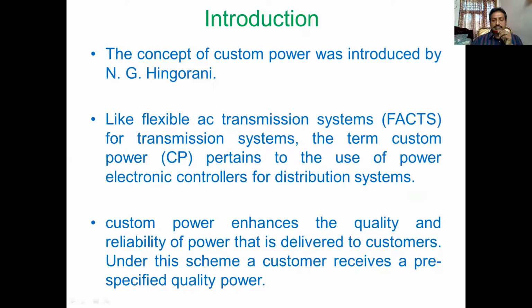Under this scheme, a customer receives a pre-specified quality power. It is very important. So what is the main motive of this custom power? The motive is that we want to send quality and reliability of power to the customers. In such a scenario, the customer receives a pre-specified quality power. It may contain specific specifications of the following.